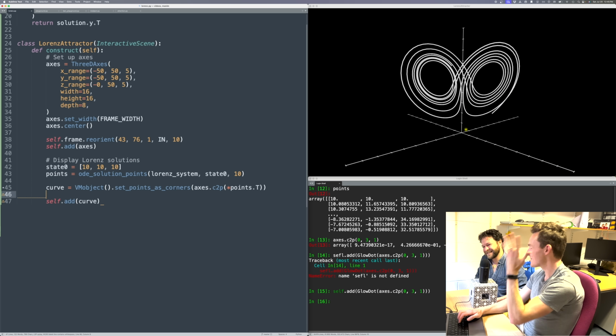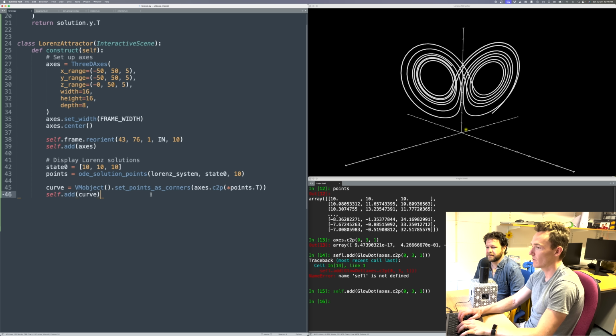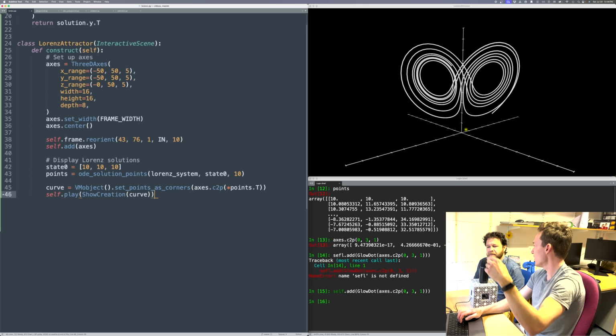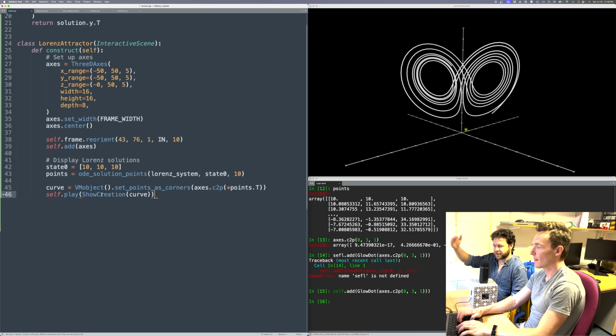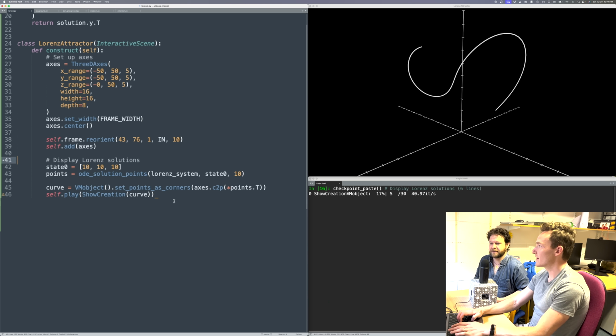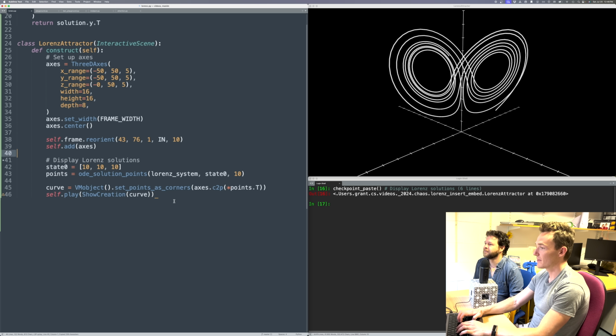Great. So let's have some fun with this. We could see how it evolves rather than just adding the curve. We could show the creation of the curve, which is basically showing the system evolve. So that's going to take all those points, but just run through them slowly. Or make them appear slowly. Well, here's what it'll do. It'll draw it. But that was very fast.